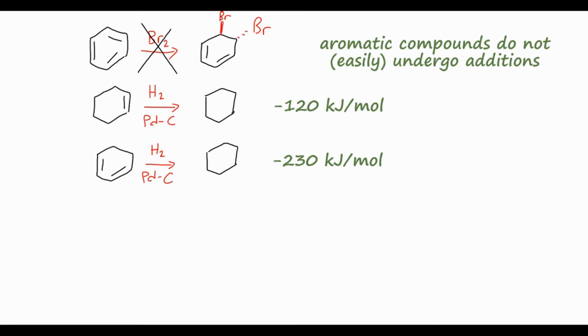Finally, we might do the same thing with this hypothetical compound. We might call this cyclohexatriene, and I'm going to purposely draw the double bonds very short and the single bonds much longer.